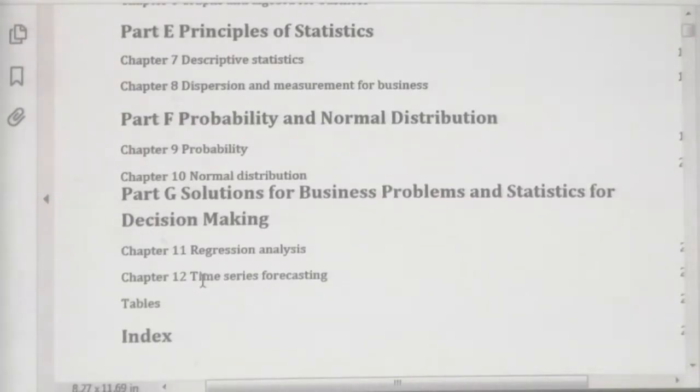Those are amalgamated, therefore the chapters within one part, for example part G, chapters 11 and 12, need to be learned continuously. You cannot read chapter 11, then 10, and again come back to 12, right? You need to read 11, thereafter 12.